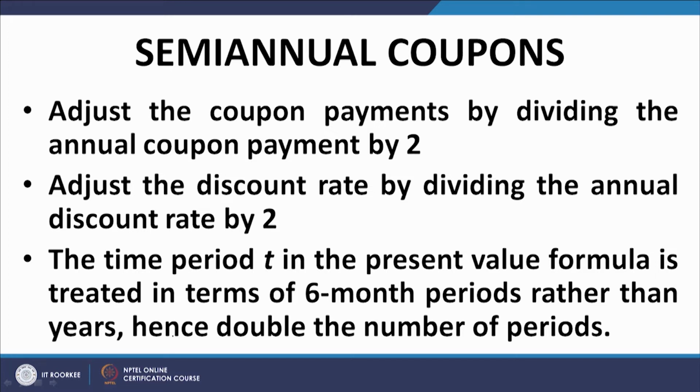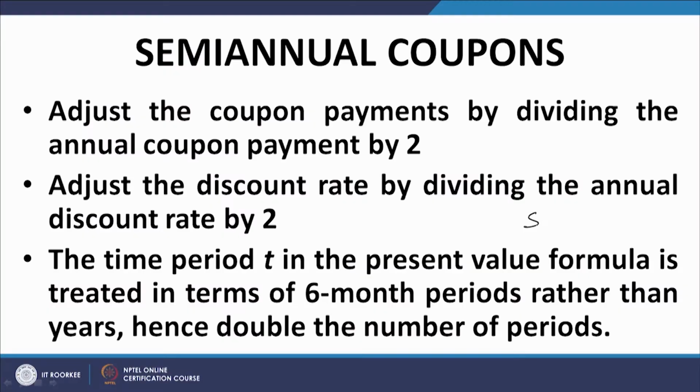Because the interest rates are always quoted on a per annum basis and the discounting period you are having is 6 monthly, you need to halve these discount rates when you do the discounting. For example, if you want to work out the discount rate for the first 6 months, if there is a cash payment of 50 at the end of 6 months, you will use S0 comma 1 by 2.